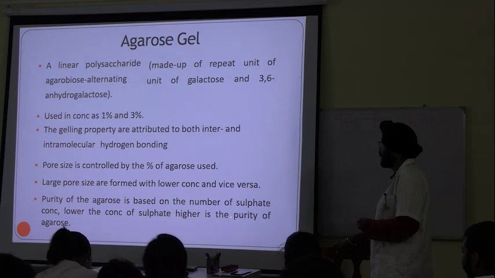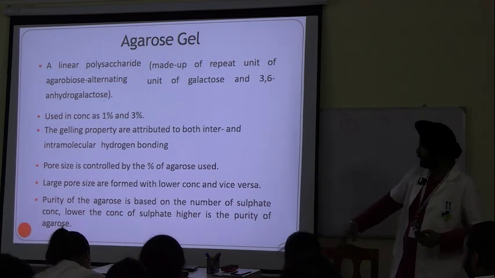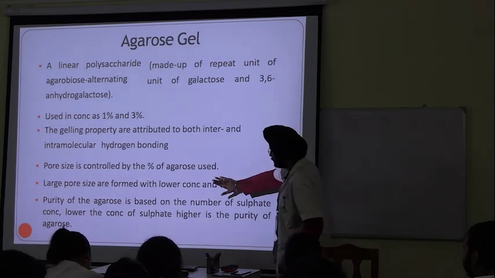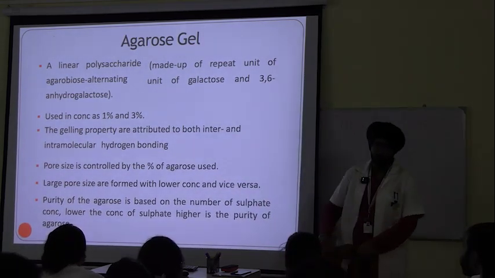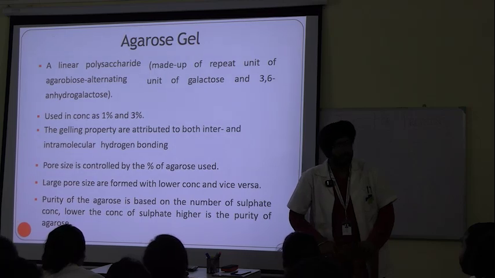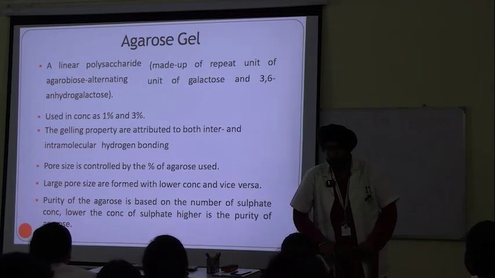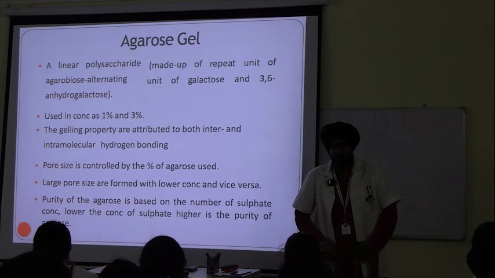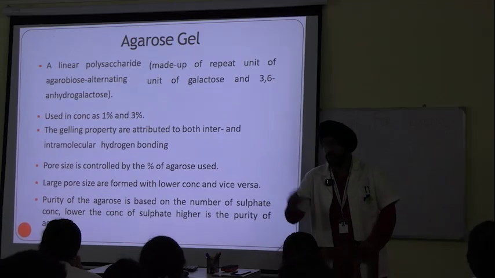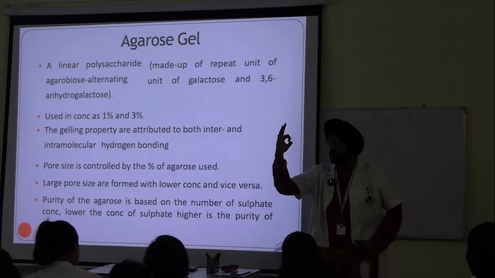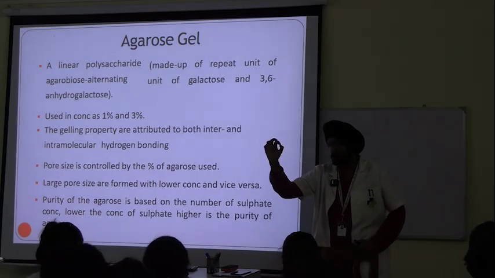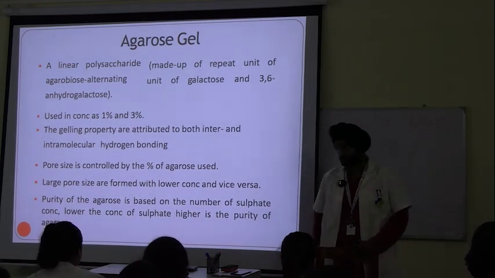Lower the concentration, higher is the purity. This is not important. This one is the most important point. So how is the agarose gel prepared? As a solution concentration of 1% and 3%. 3% will have smaller pores as compared to 1%.